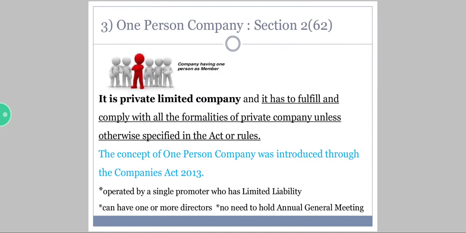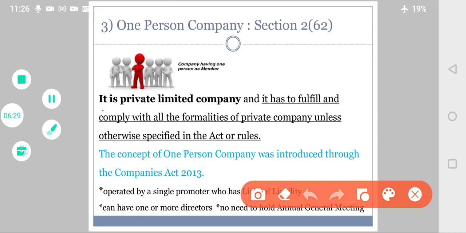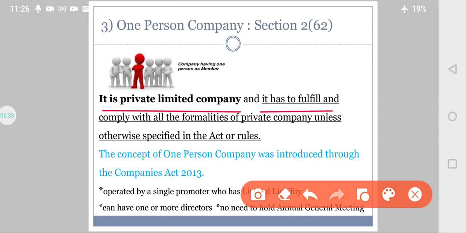Coming to the third one, one person company. See, the name itself says a company having one person as a member. It's a private limited company. Most importantly, see here, it's a private limited company. So thus, it has to fulfill and comply with all the formalities of a private company unless otherwise specified in the articles.